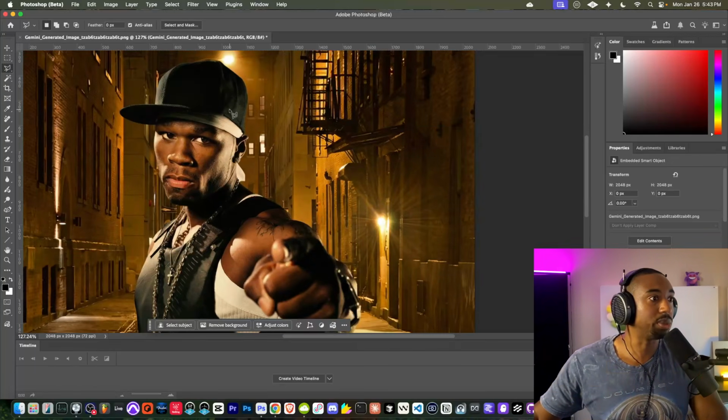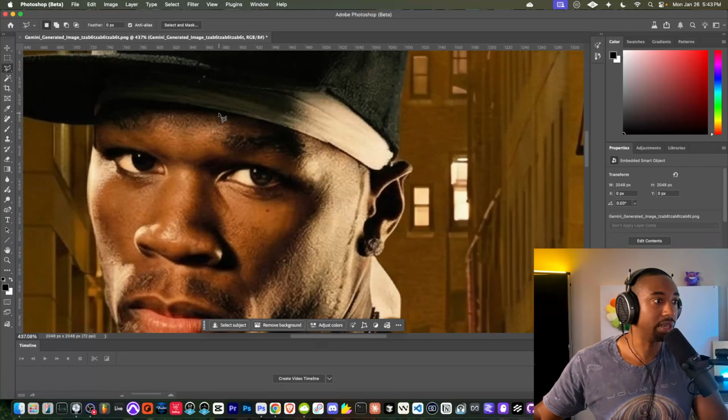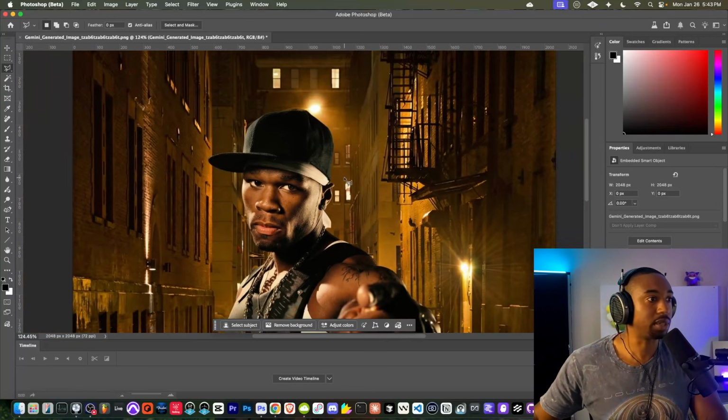Now all I want to do is just zoom in, hit L. Now also Google Gemini upscales it for you. So look how crisp and detailed this image is. You don't even need an upscaler anymore.